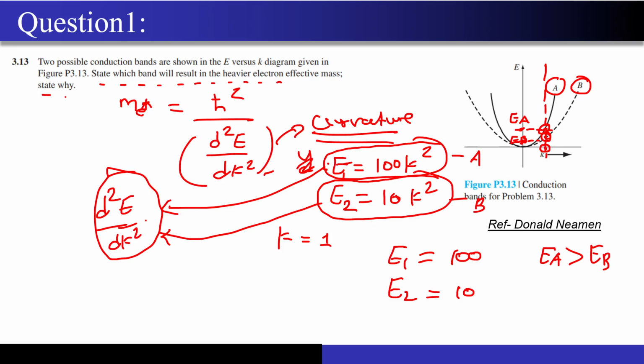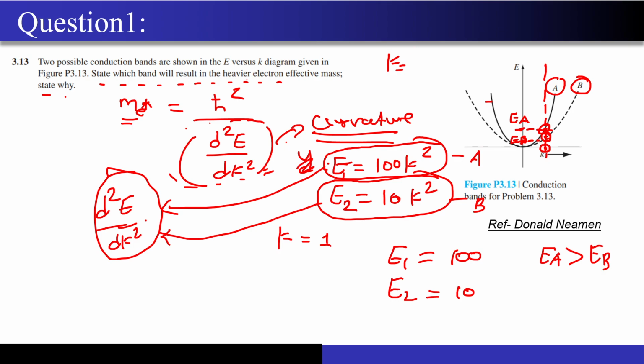Exactly, curve A is having the highest curvature, right? So for a particular value of k, if one of the curves is having a higher value of the energy compared to the other, that curve is having the highest curvature. And if that curve is having the highest curvature, the effective mass of the electron will be less. For a semiconductor crystal having an EK diagram like this, it will feel that the electron is actually lighter in that crystal, right? The system will feel that the electron is moving very easily compared to the other one.